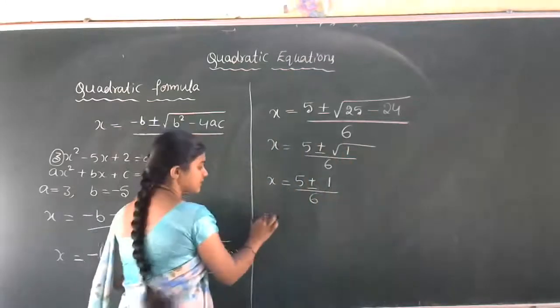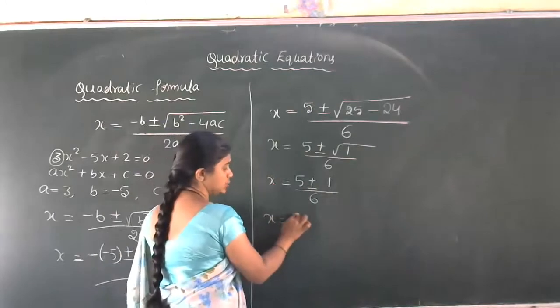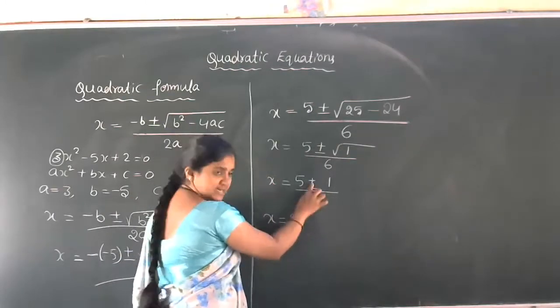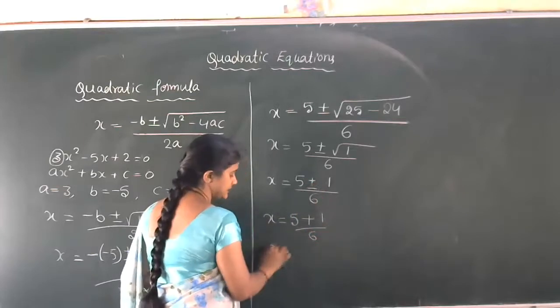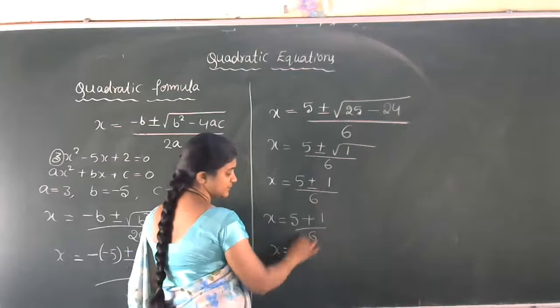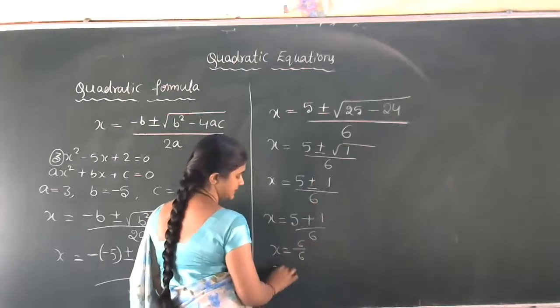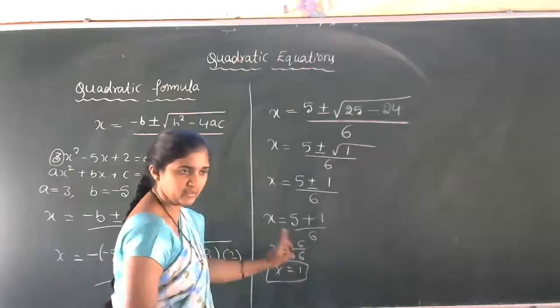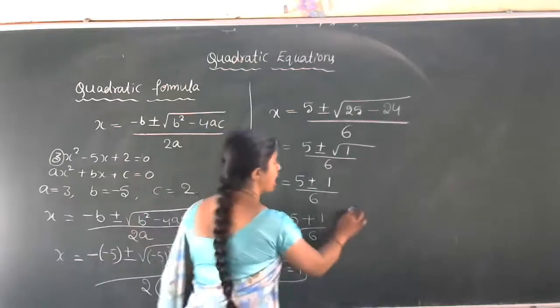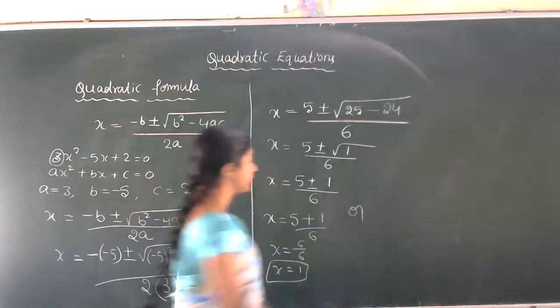Okay, first we'll operate the plus sign. x is equal to 5 plus 1 divided by 6. Then x is equal to 5 plus 1 is 6 divided by 6. x is equal to 1. So, one root is 1. First root is 1.